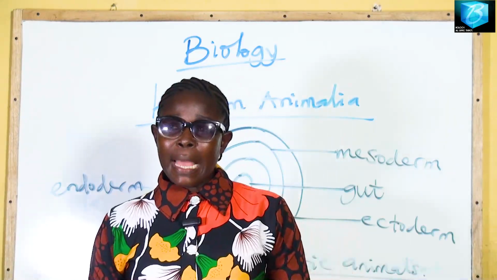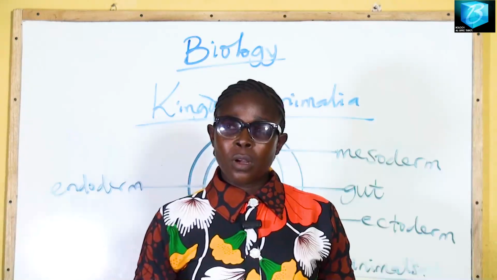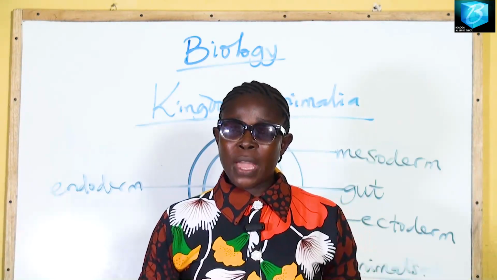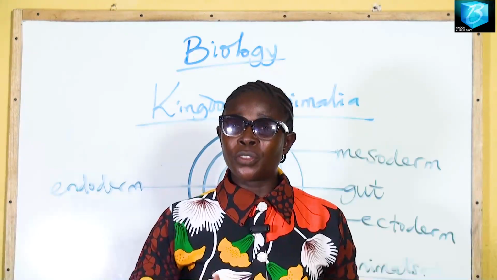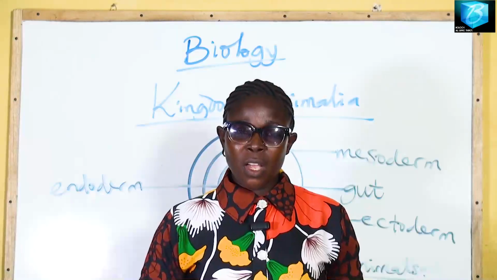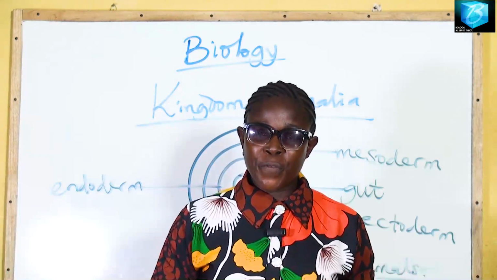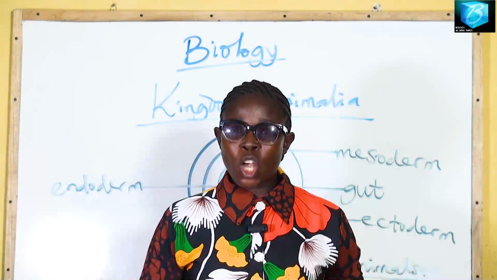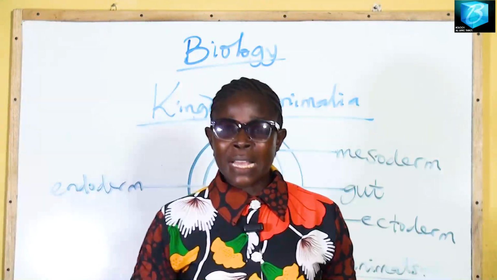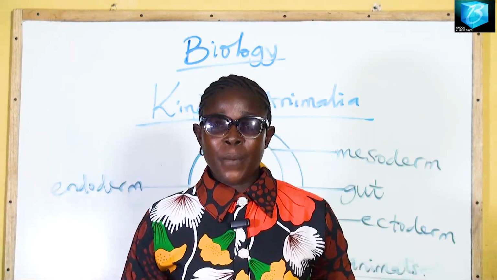Now, for students that want to sit for an examination, you may see a question that will require you to mention 3 characteristics of the phylum Arthropoda, or phylum Mollusca, or phylum Porifera. This is how what we are learning comes in. With what I've described so far, you can state 3 or 4 characteristics. Let's take for example Platyhelminthes.